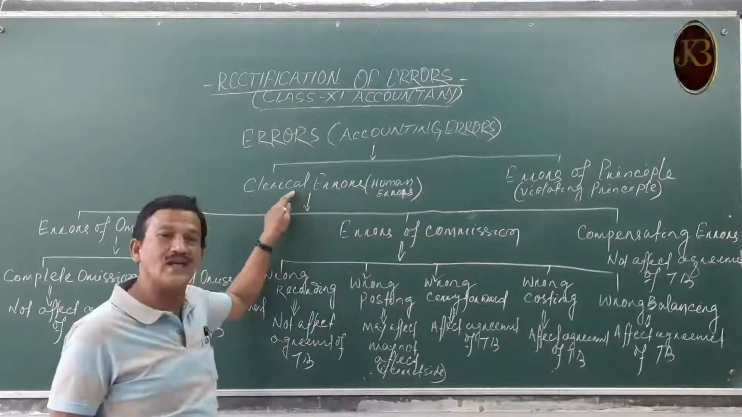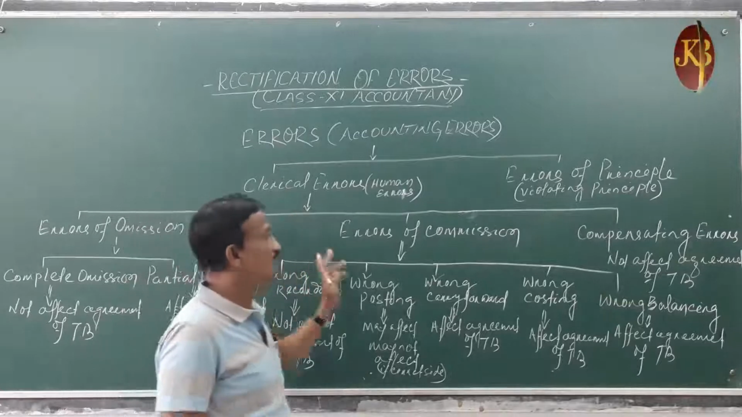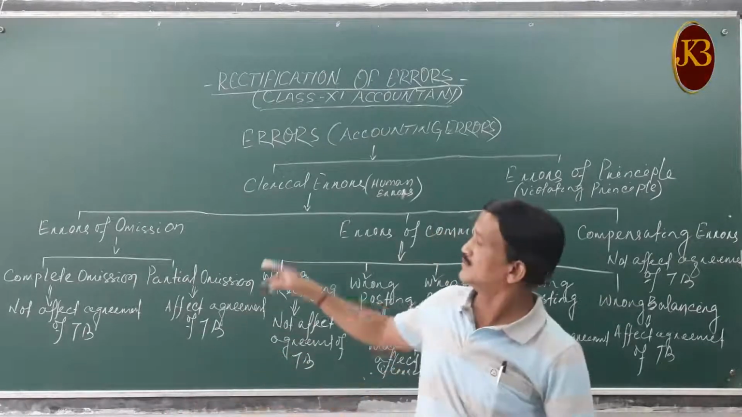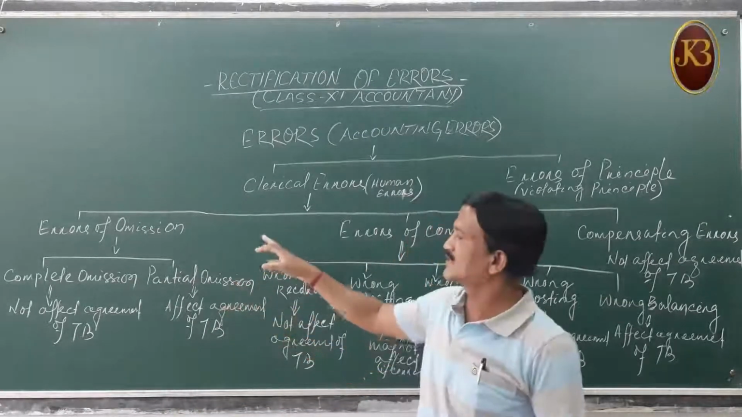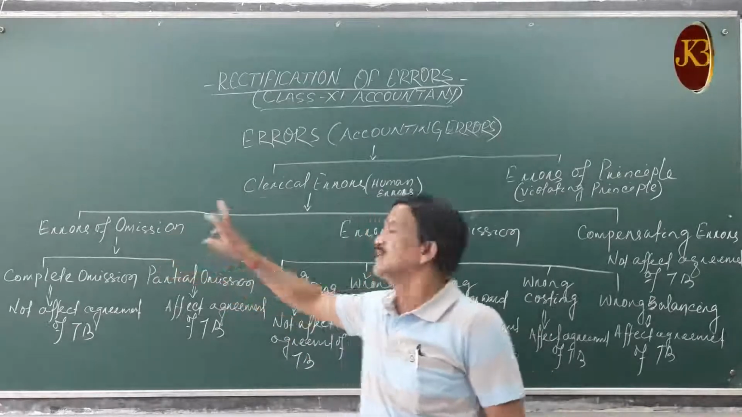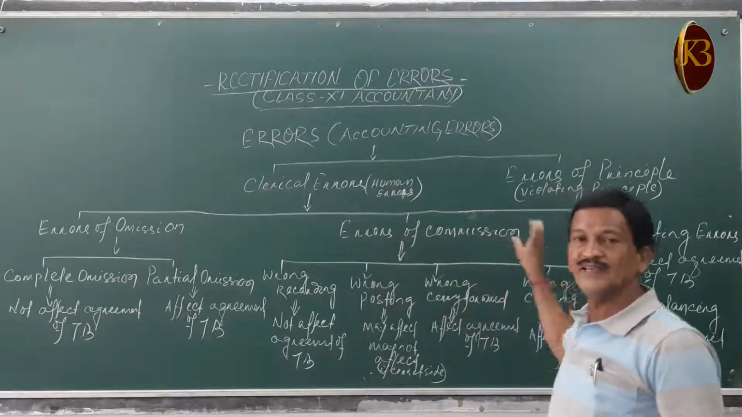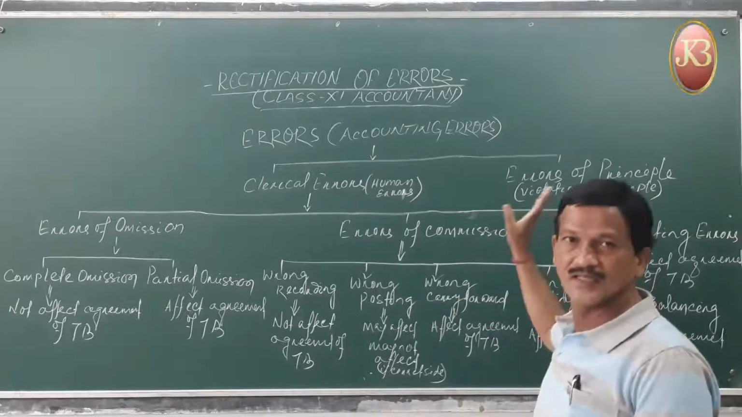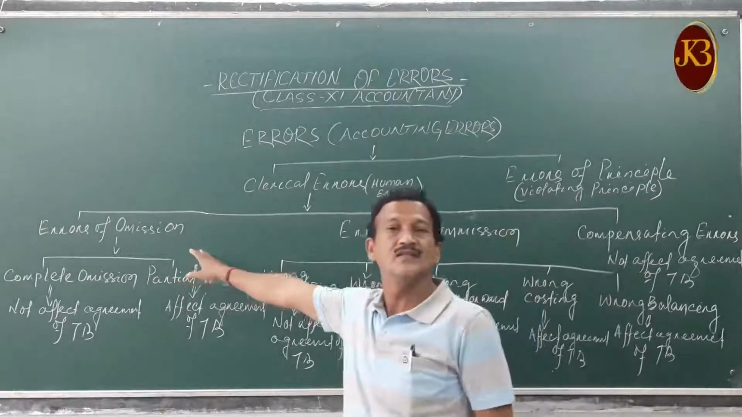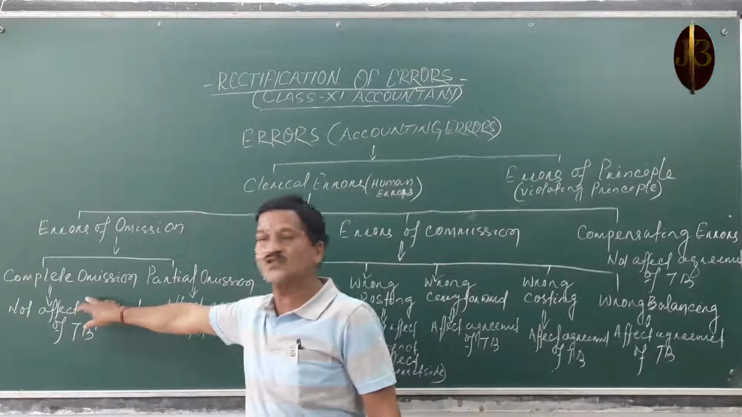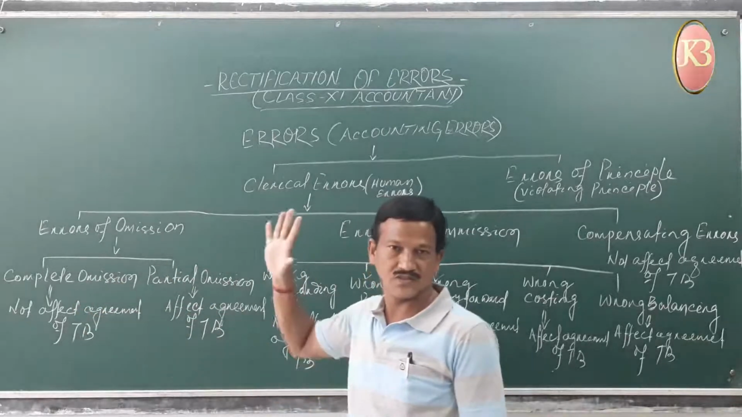The clerical errors, the man-made errors, are classified into three different types: errors of omission, errors of commission, and then compensating errors.